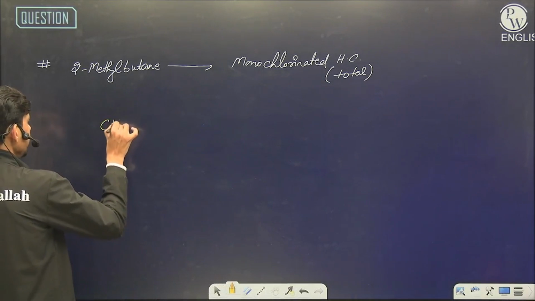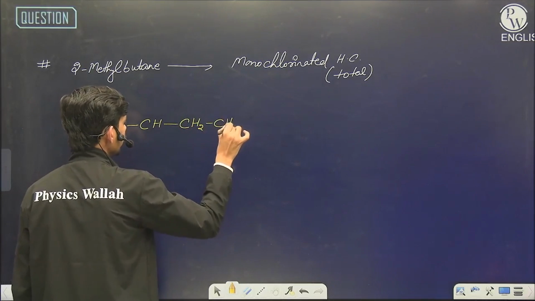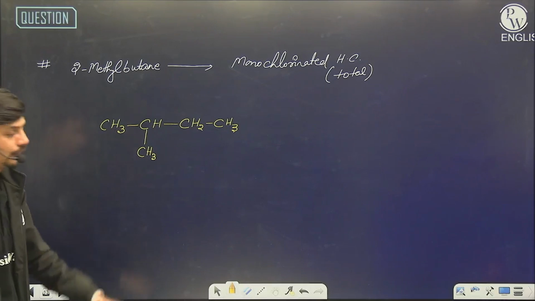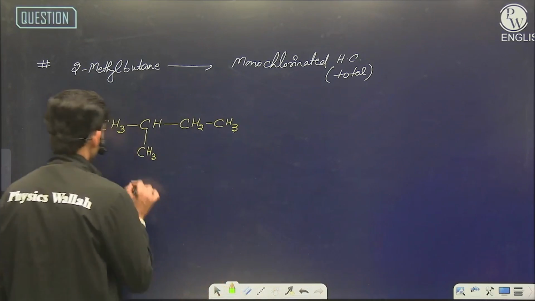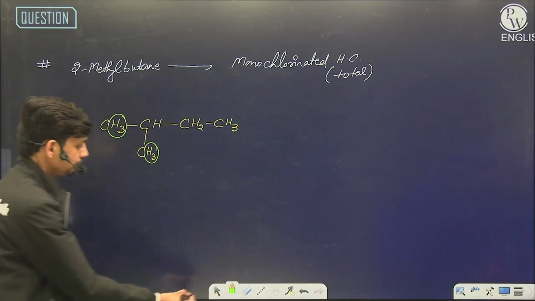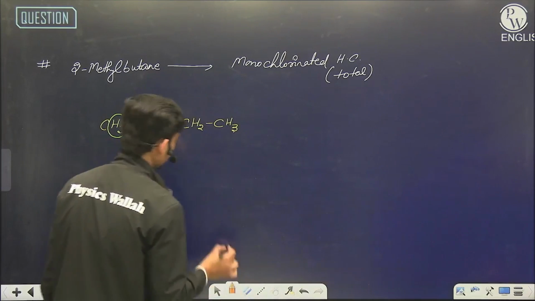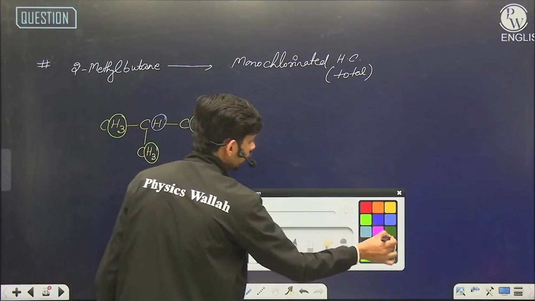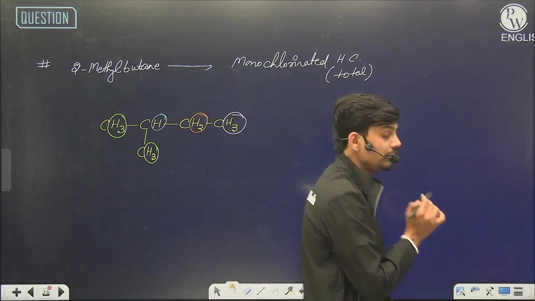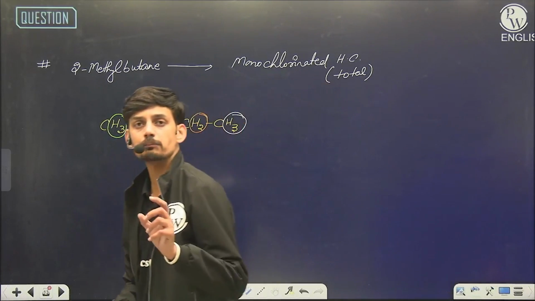Let's see here. CH3, CH2, CH3. This is a 4-carbon chain, and we have a methyl group on the second position. So this is 2-methylbutane. Now if we see here, we have this hydrogen and this. These are the identical positions, and all the positions other than this are different. The difference can be judged on the basis of substituent or on the basis of position. So overall, we have 4 different hydrogen positions where we can replace one chlorine atom.